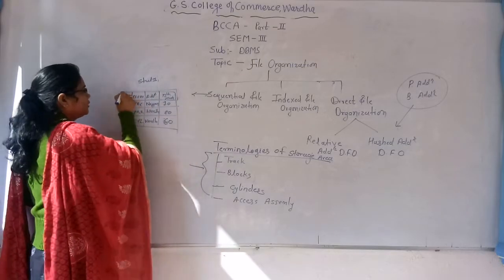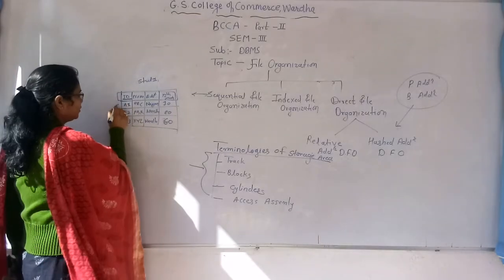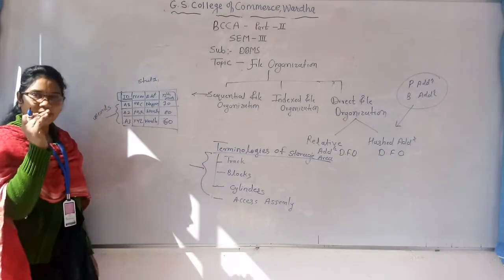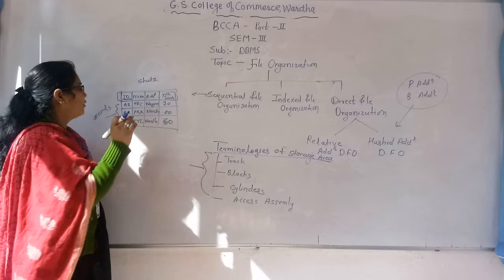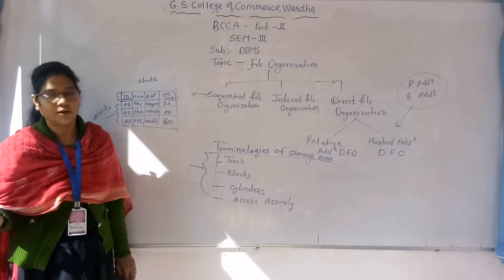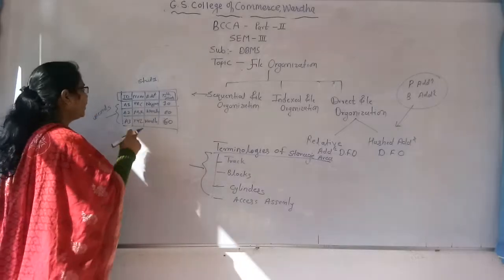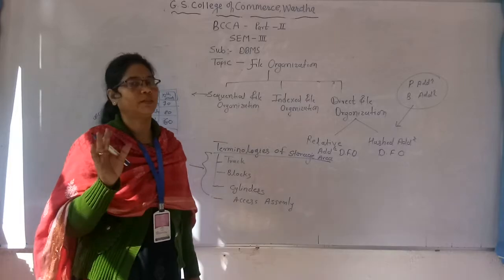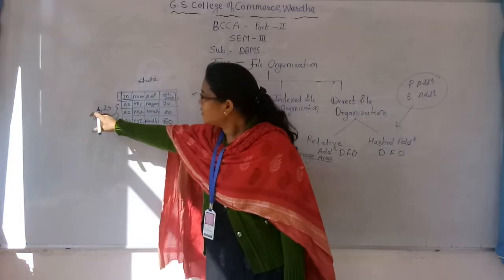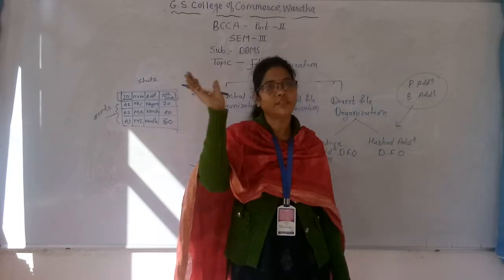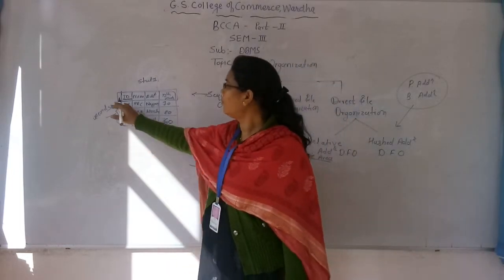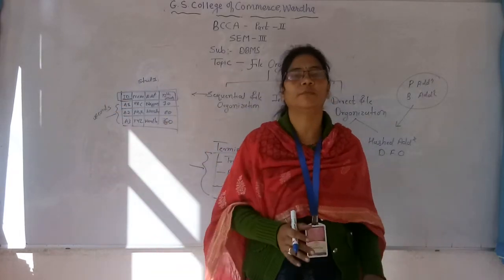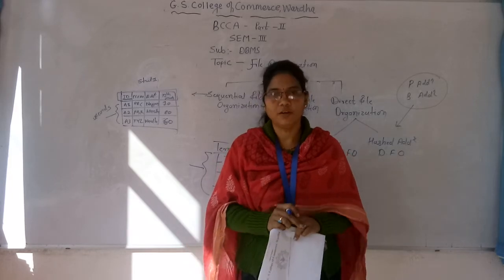So those are nothing but the fields and those are nothing but the rows, or we can say the records. So here we are arranging those records in ascending or descending order, in a sequential manner, with the help of the primary key, with the help of the key field. Key field is nothing but the primary key. So organizing that data for storing in secondary memory location with the help of its key field or primary key in ascending or descending order is nothing but the sequential file organization.